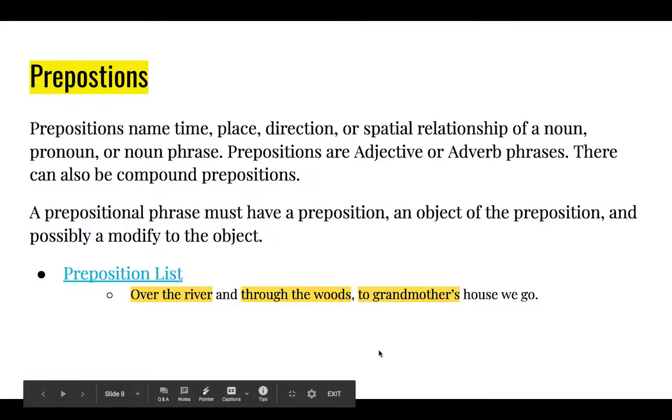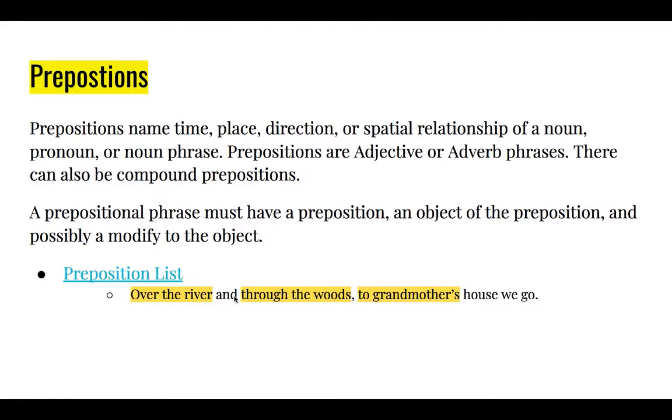Such as, over the river and through the woods to grandmother's house we go. Over, through, and to being prepositions. Over where? River. Through where? Woods. To where? Grandmother's, I should have highlighted house. To house. Those are prepositional phrases saying where do we go?